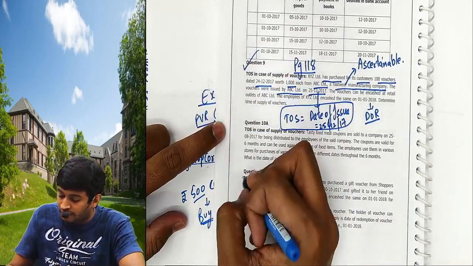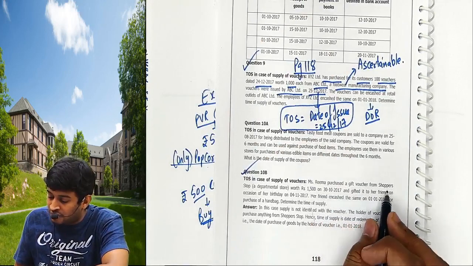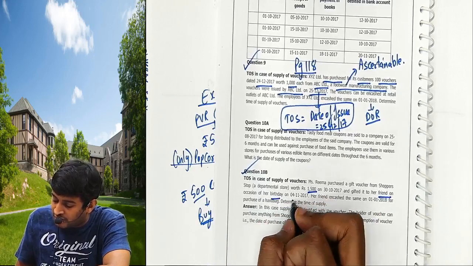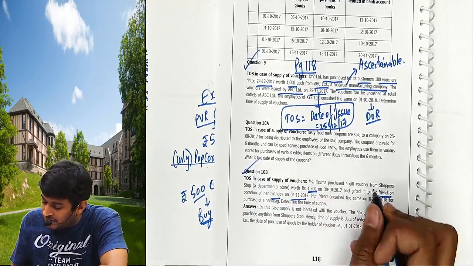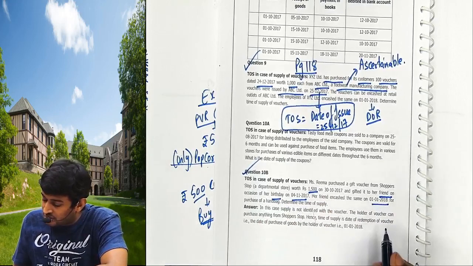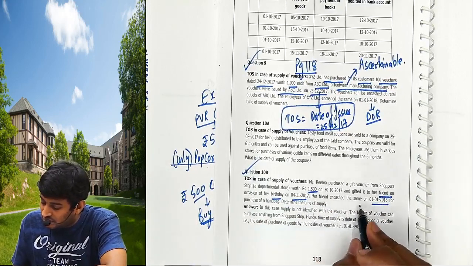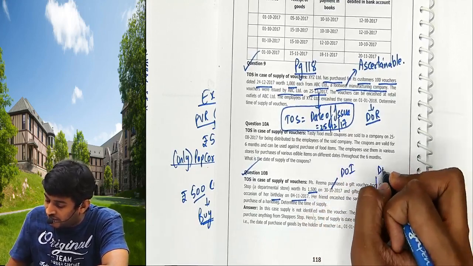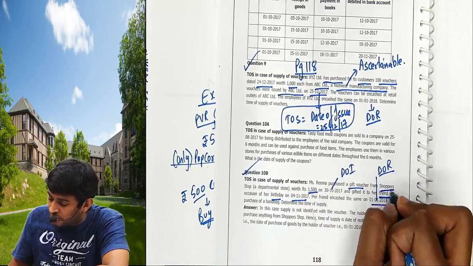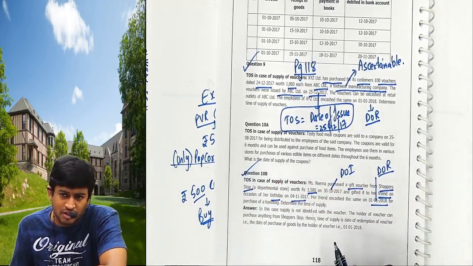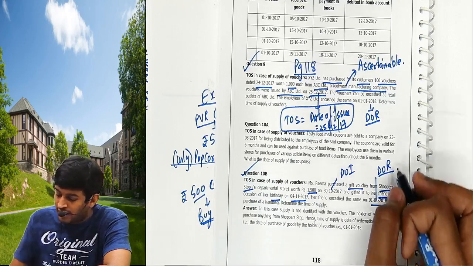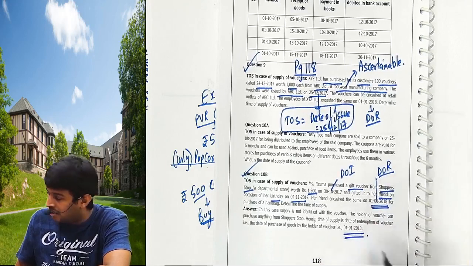Question number 10b. Miss Reena purchased a gift voucher from Shoppers Stop worth 1,500, gifted to her friend on the occasion of her birthday on 4/11/17. Her friend encashed the same on 1/1/18 for the purchase. This is called date of issue. This is called date of redemption. It is a gift voucher from Shoppers Stop. You can buy anything from Shoppers Stop. The question is silent, so it's an unascertainable voucher. Then, if it's unascertainable, the time of supply will be date of redemption. Redemption is 1/1/18. That should be the answer.